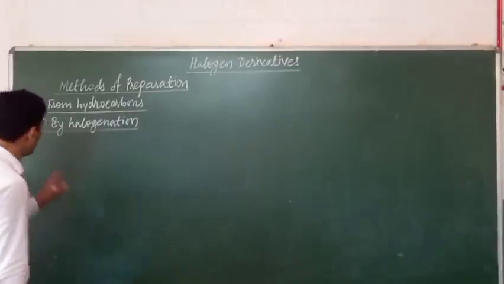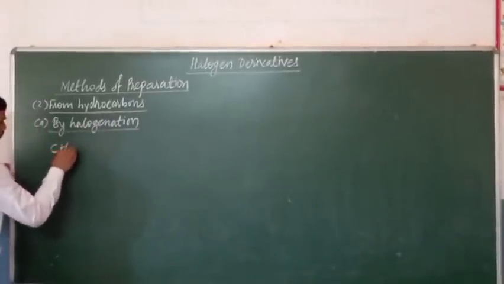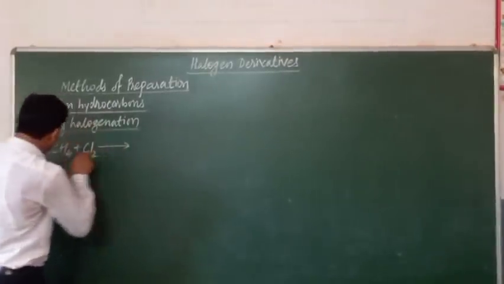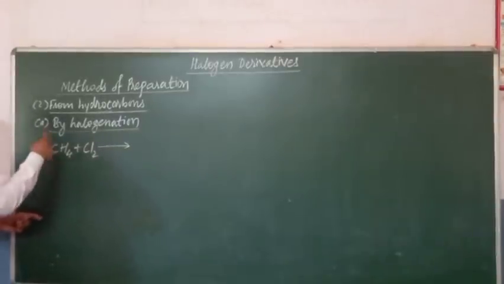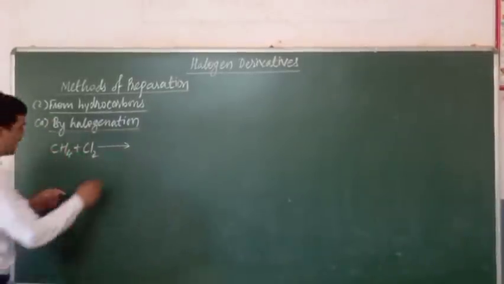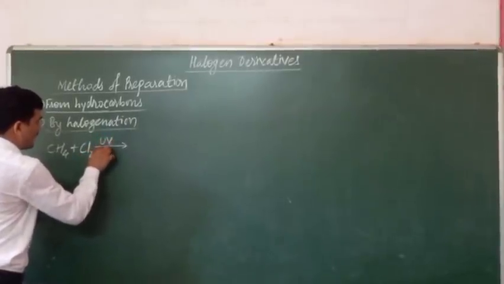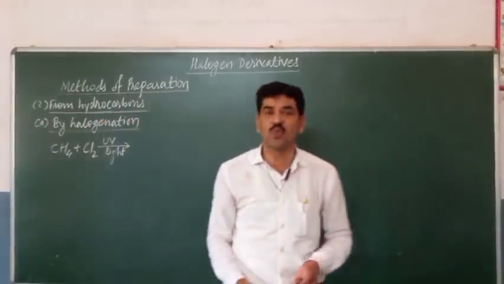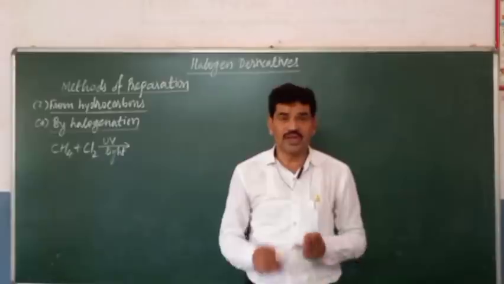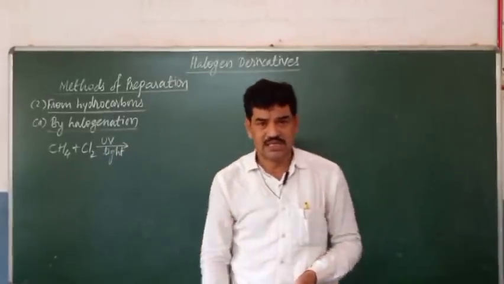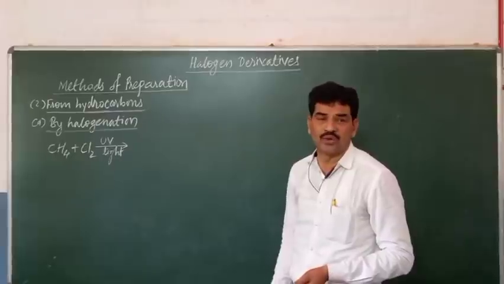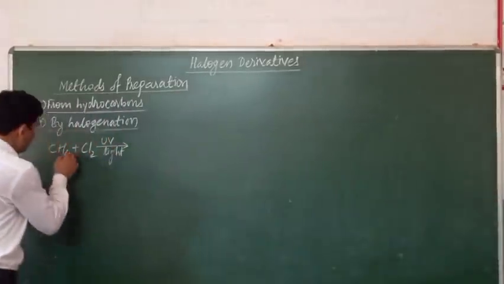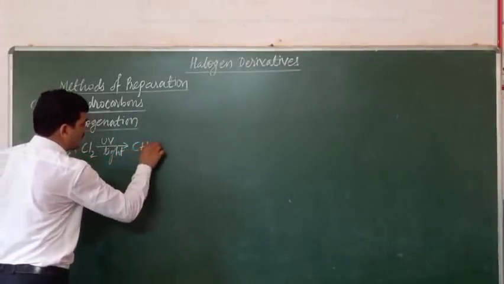convenient method, because in the halogenation of a hydrocarbon, which may be a saturated hydrocarbon like an alkane or an unsaturated hydrocarbon, in the presence of ultraviolet light, there is a formation of monohalogen derivatives as well as polyhalogen derivatives. The reaction is not restricted after the formation of the monohalogen derivative. The reaction doesn't stop there. After the replacement of one hydrogen atom, there is formation of CH3Cl.